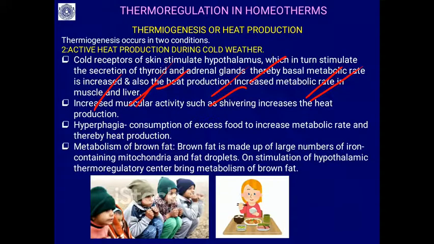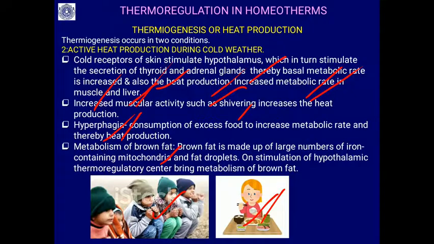Increased muscular activity such as shivering increases the heat production. Then hyperphagia: during severe winter the person consumes more food when compared to the summer, because to keep the body warm more energy is required, so you can see hyperphagia, increased food consumption. Then metabolism of brown fat.